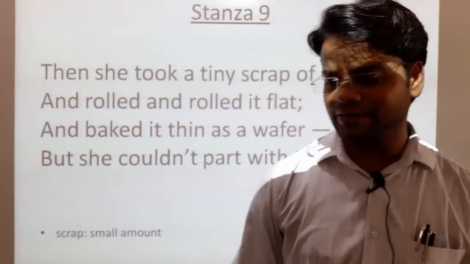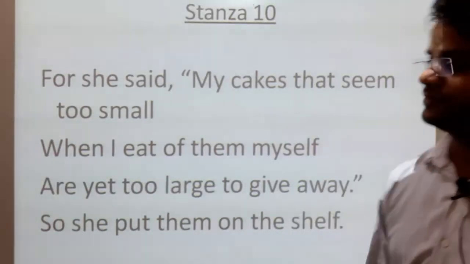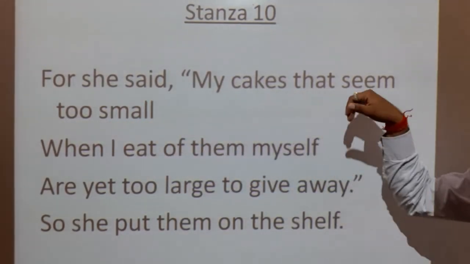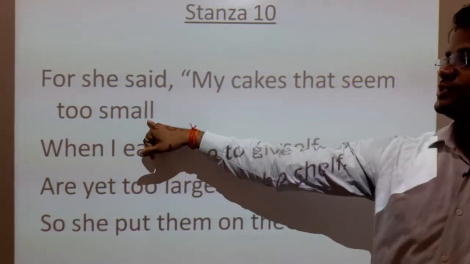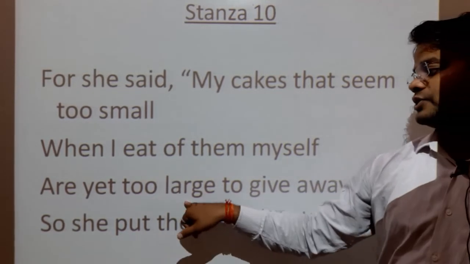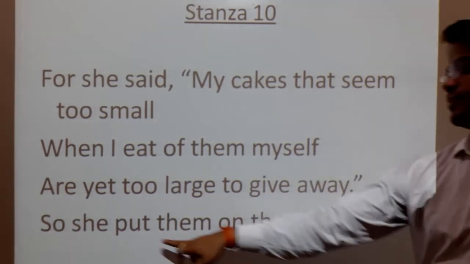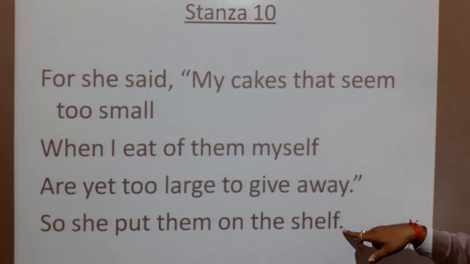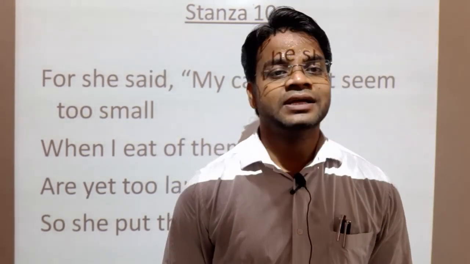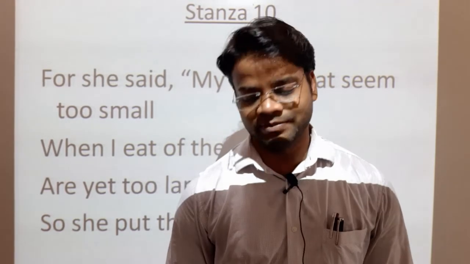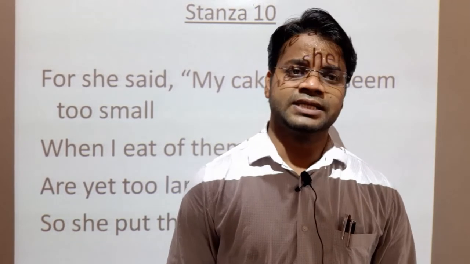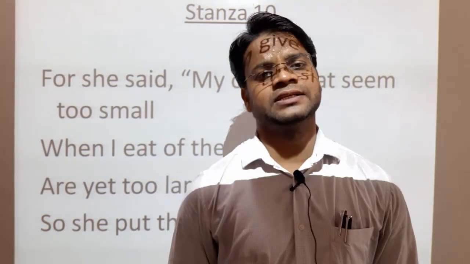Why did she not part from that? Because she said, my cakes that seem too small when I ate of them myself are yet too large to give away. So she put them on the shelf. She did not depart because she said to herself, when she made it for herself, it looked very small.